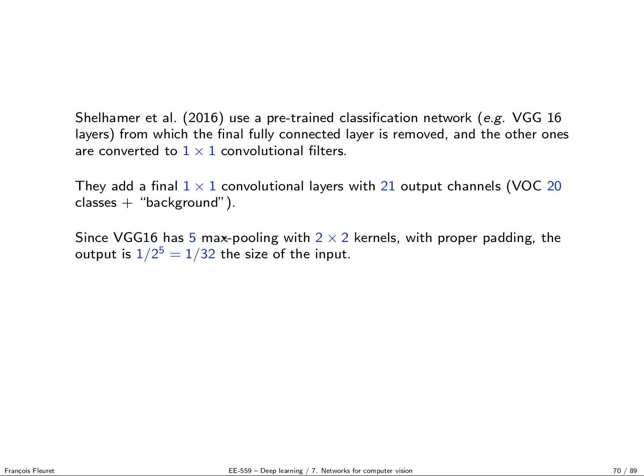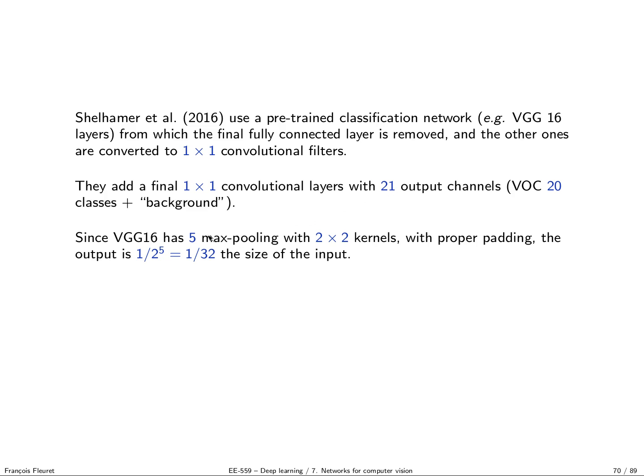The standard approach proposed in 2016 used a pre-trained classification network, in that case VGG16, from which the final fully connected layer is removed, and the other fully connected layers are made into 1x1 convolution filters. And then they had the final 1x1 convolution layer that goes to the number of classes in VOC. So you really make VGG fully convolutional, remove the last fully connected layer, and replace it with a 1x1 convolution layer that goes to 21 classes.